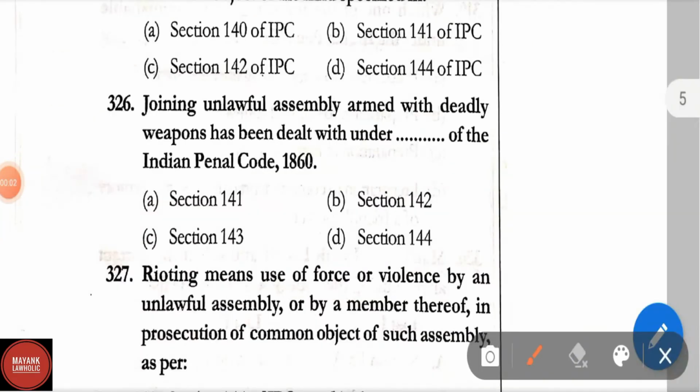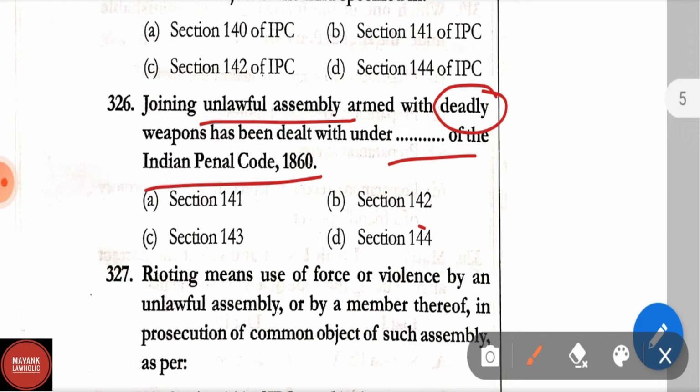Question number 326. Joining unlawful assembly armed with deadly weapon has been dealt with under dash of the IPC. Options are Section 141, Section 142, Section 143, Section 144. Correct answer is Section 144. In Section 144, joining unlawful assembly armed with deadly weapon has been described in IPC.